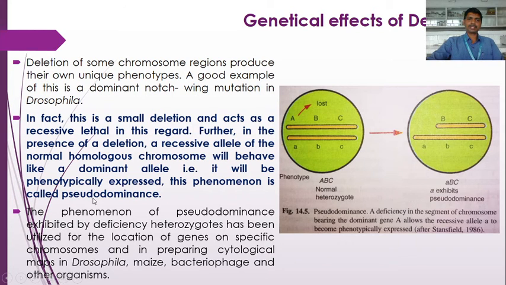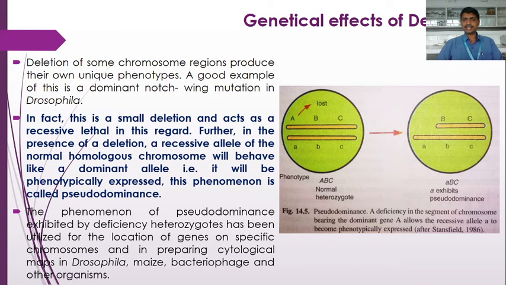So this phenomenon is called pseudodominance. Pseudodominance occurs due to the deletion or deficiency in the segment of the chromosome bearing the dominant gene A, which allows the recessive allele, the small a, to become phenotypically expressed. So this is the phenomenon of pseudodominance.